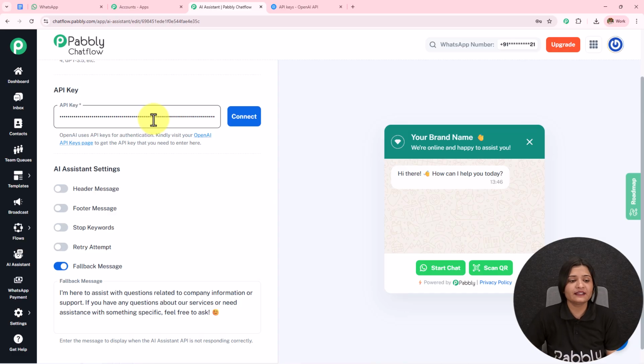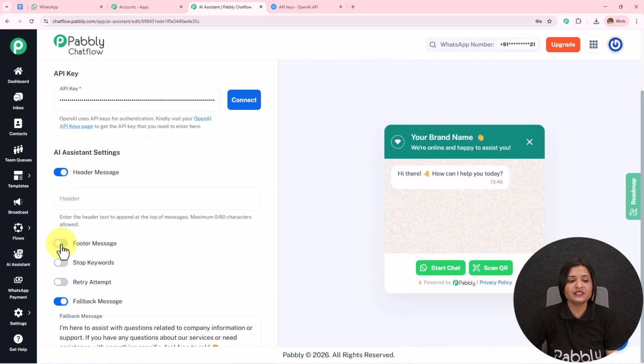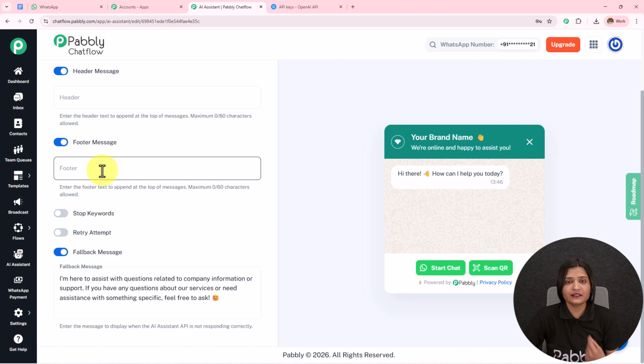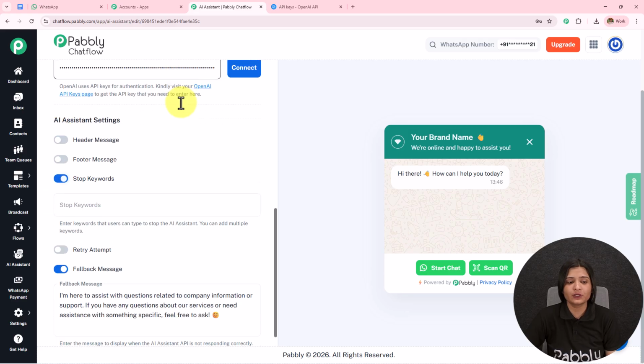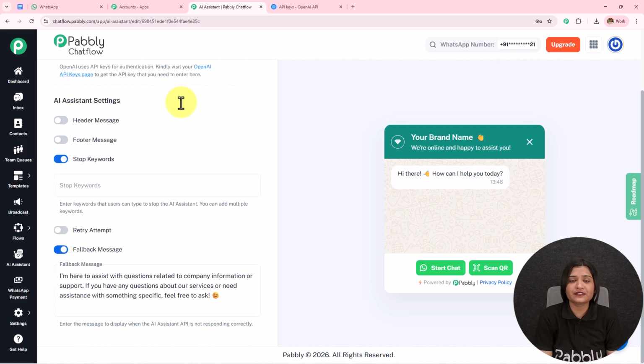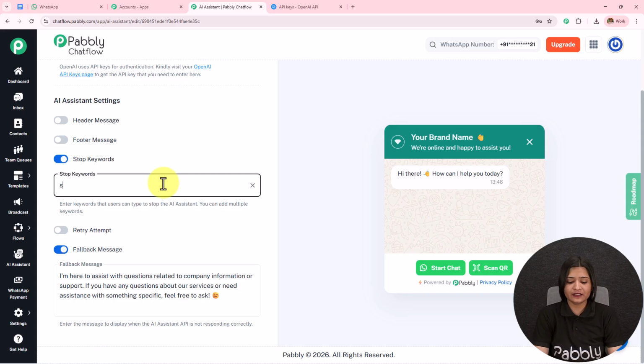Then we have this AI assistant settings, so I'm going to toggle on these buttons. If you want to provide the header message and the footer message, enter the message and it will start displaying. For now I'm going to toggle this off. Then we have the stop keyword. When the user does not want to get replies from the AI agent, they can simply send this particular keyword and the AI agent will stop replying. You can enter it according to your choice and preference. I have entered stop and then pressed enter, and in this manner I have added the stop keyword.